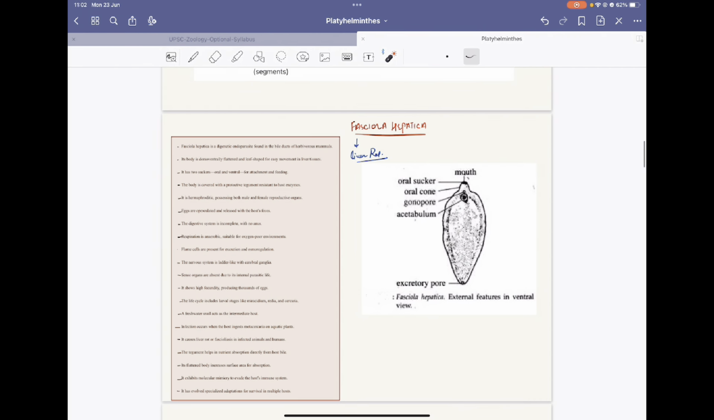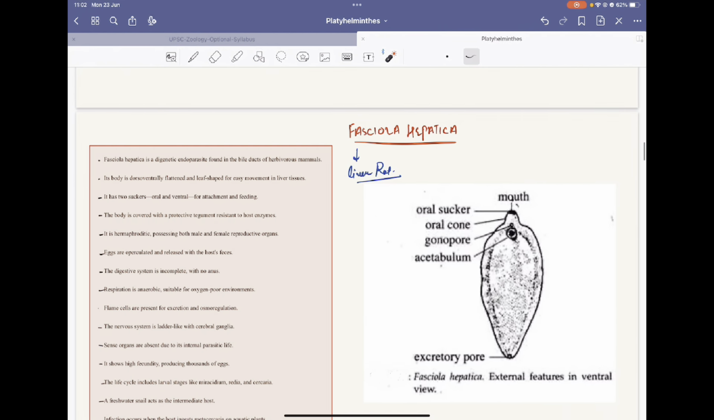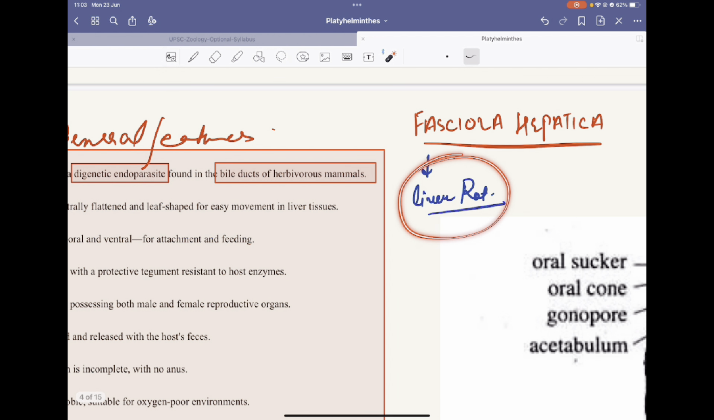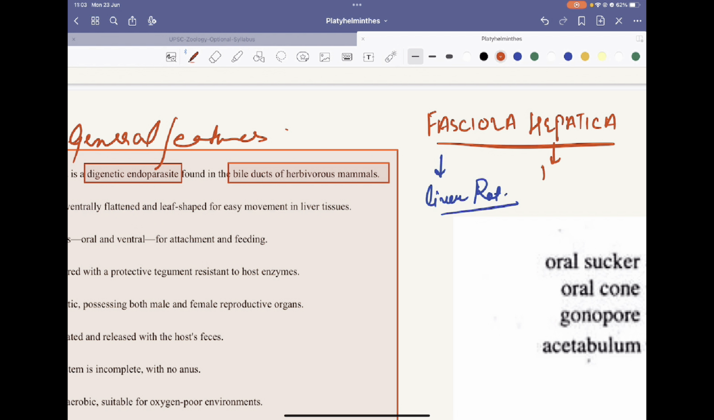Now let's start with Fasciola hepatica. Let's discuss the general features of Fasciola hepatica. First of all, Fasciola hepatica is a digenetic endoparasite. It is found in the bile duct of herbivorous mammals. Remember these features. It causes liver rot. Fasciola hepatica is also called a liver fluke.